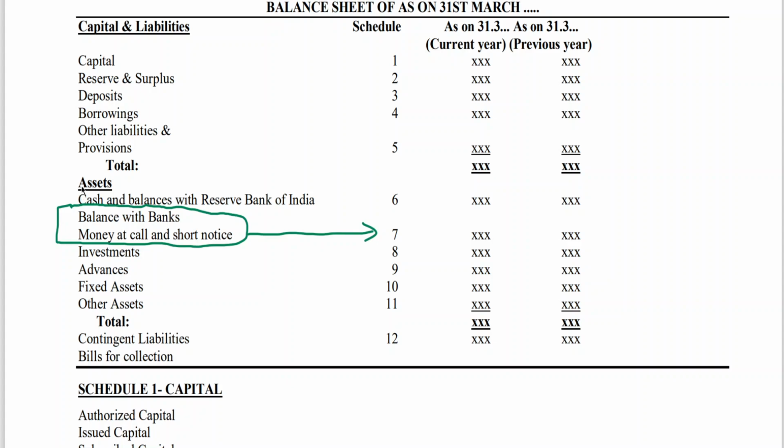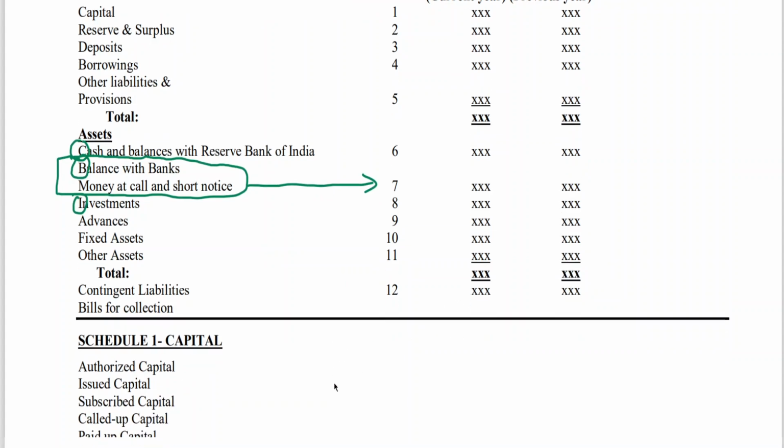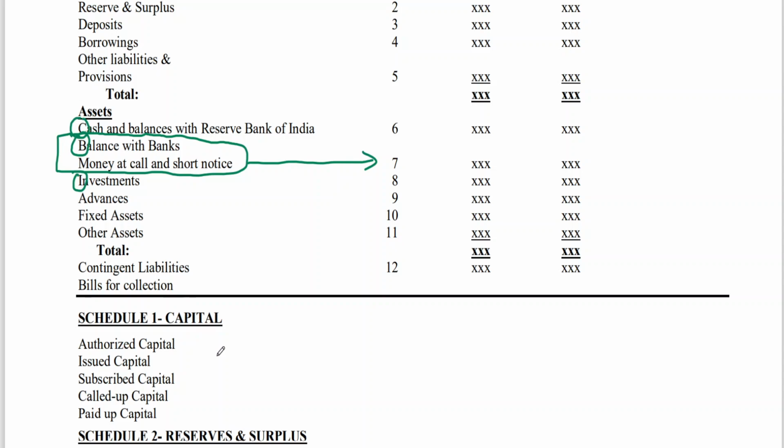For simple words you can read CBI CBI. You can easily remember. Cash and balances with RBI, balance with banks, money at call and short notice, I investment, A advances, F fixed assets, O other assets. Contingent liabilities footnote, we don't go for totaling of it. Then bills for collection. So let us go in a detailed manner.